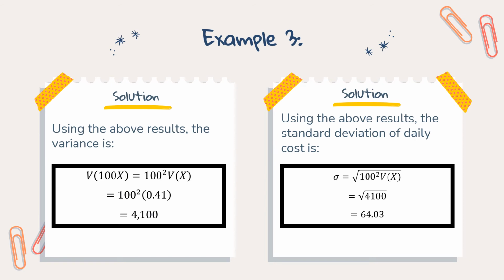Using the above results, the variance is 4100. It is calculated by getting the square of the constant and multiplying it to the variance. On the other hand, using the above results, the standard deviation of daily cost is 64.03. It is calculated by getting the square root of the variance.